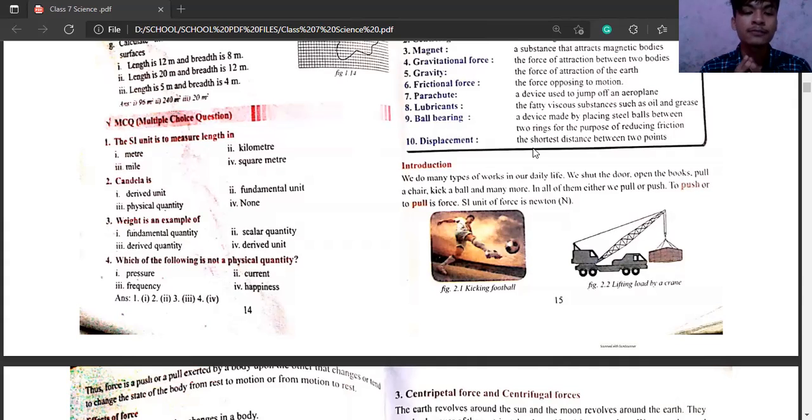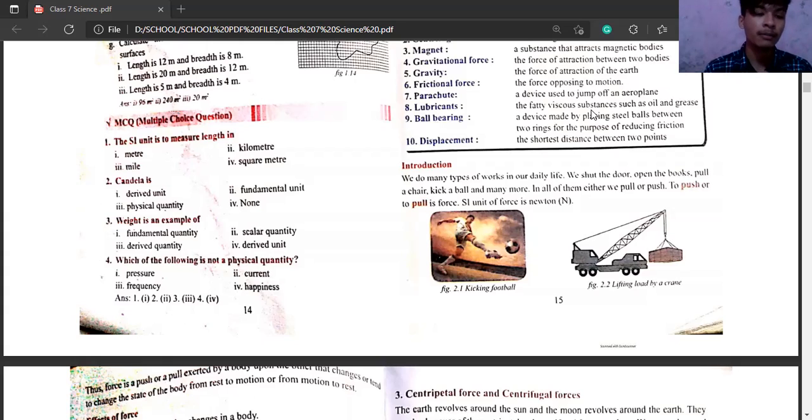That we call force. That is the name. So we shut the door, open the box, pull a chair. These are the work done by using force. If you have to shut the door, that means you have to close the door or open the door. At that time, you should apply force.